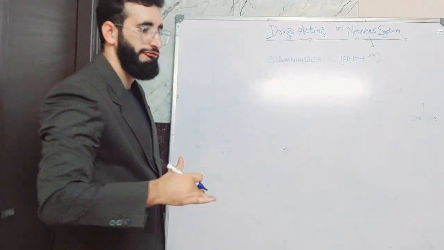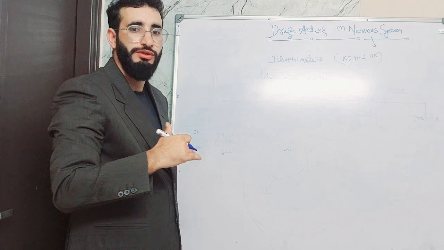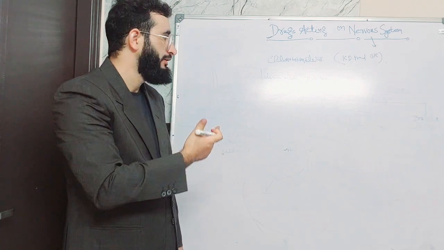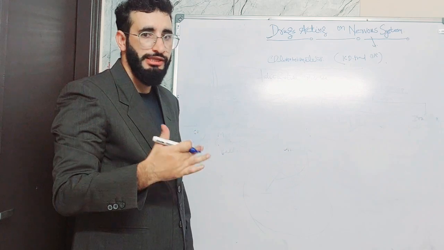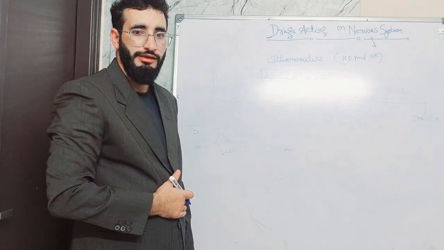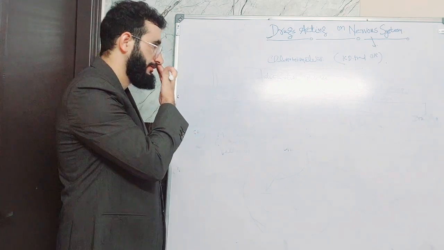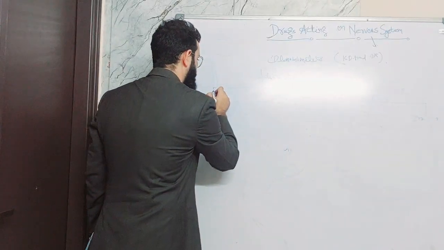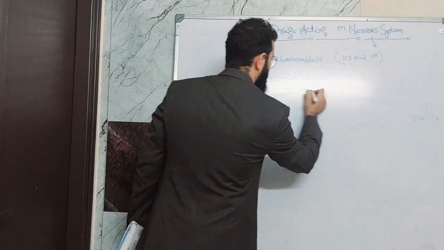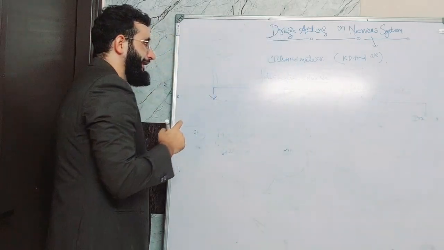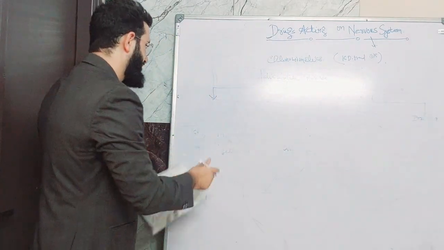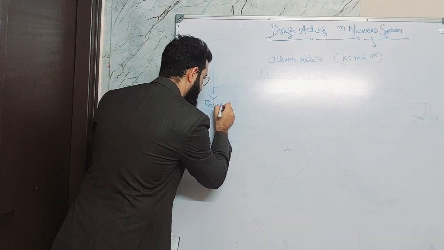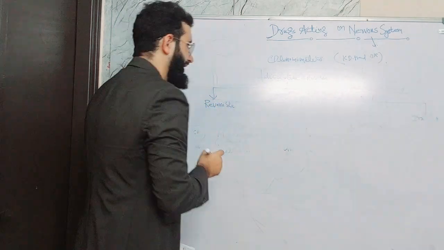This is the enzyme which metabolizes the acetylcholine inside the neurons, thereby reducing the concentration of acetylcholine at the receptors. So these anticholinesterases are divided into two categories: one is reversible and another one is irreversible.